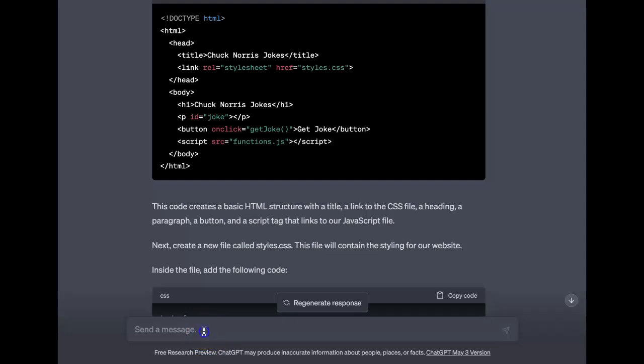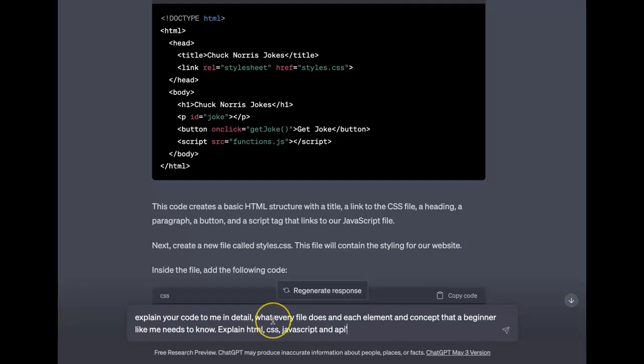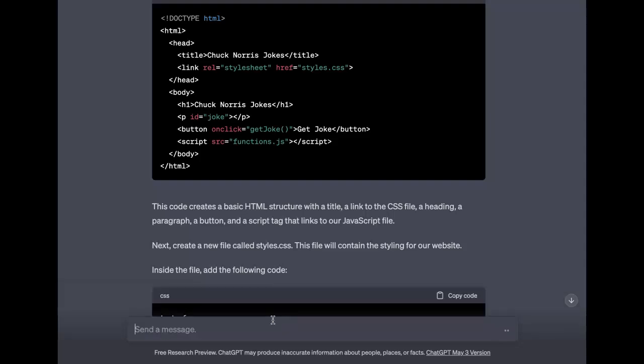If I really am a beginner, I'll say, all right, explain your code to me in detail, what every file does and each element and concept that a beginner like me needs to know. Explain HTML, CSS, JavaScript, and APIs through the code project you provided. Let's see what that does.